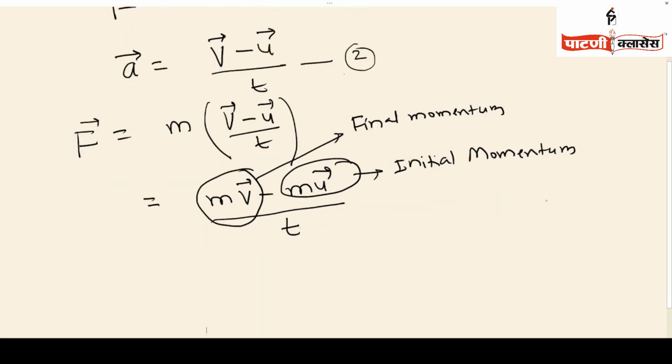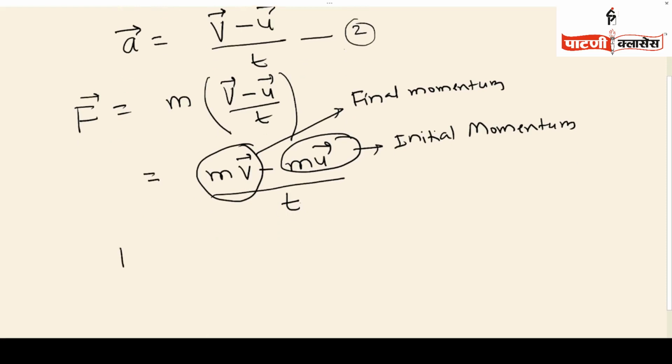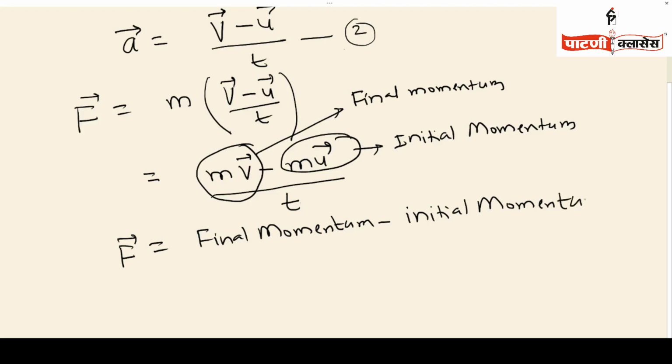Therefore, F equals final momentum minus initial momentum upon t. t is nothing but time.